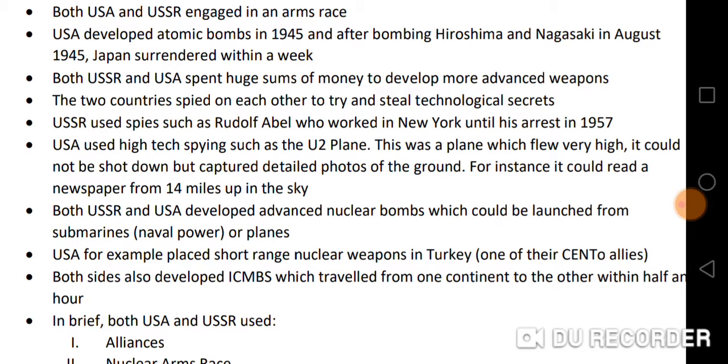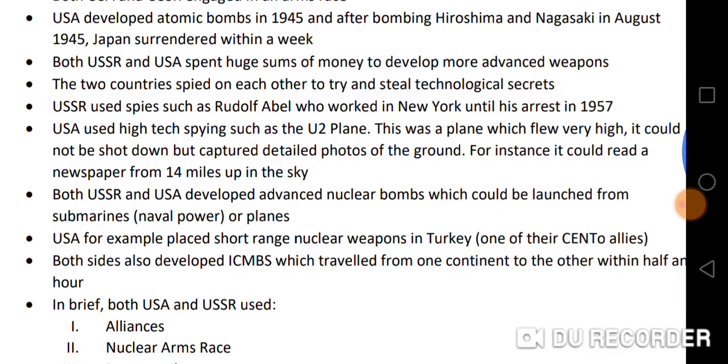USSR used spies such as Rudolf Abel, who worked in New York until his arrest in 1957. USA also used high-tech spying gear, such as the U-2 plane. This was a plane which flew very high and could not be shot down, but it captured detailed photos of the ground. For instance, it could read a newspaper from 14 miles up in the sky.